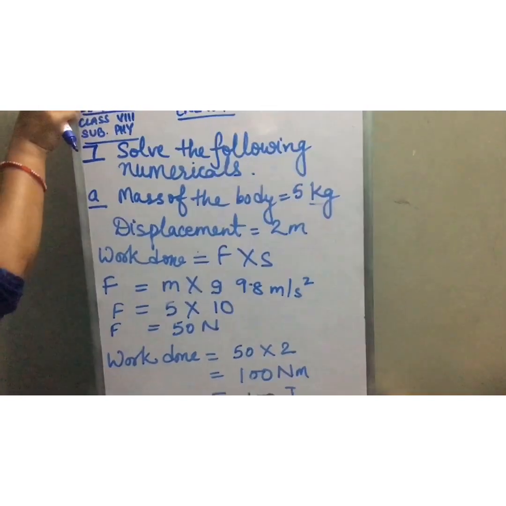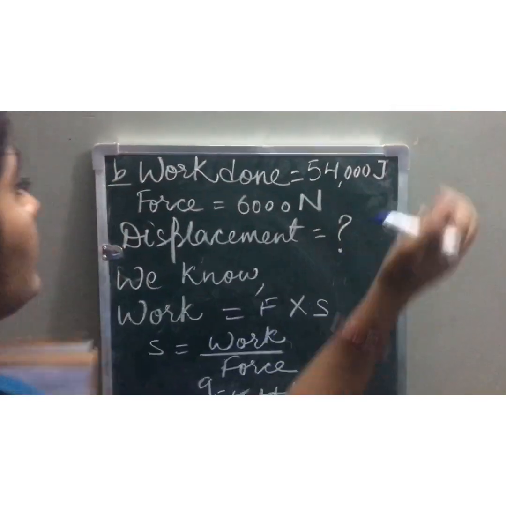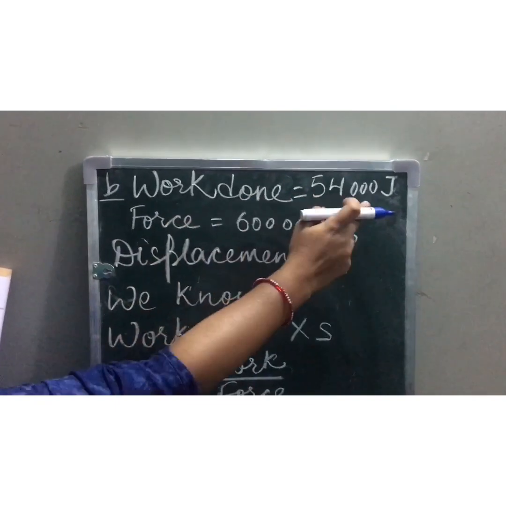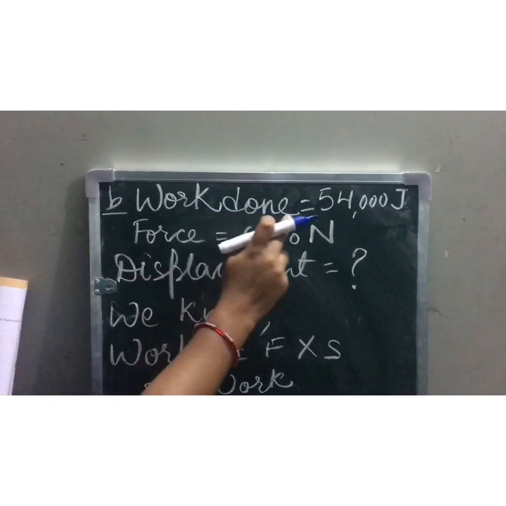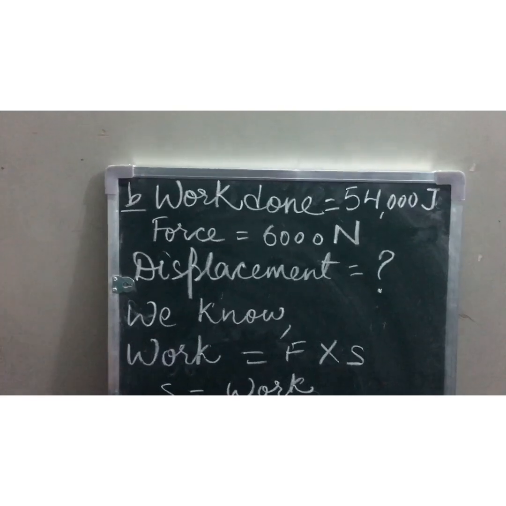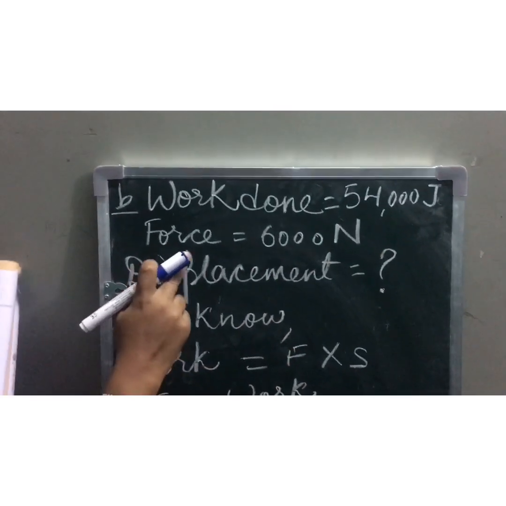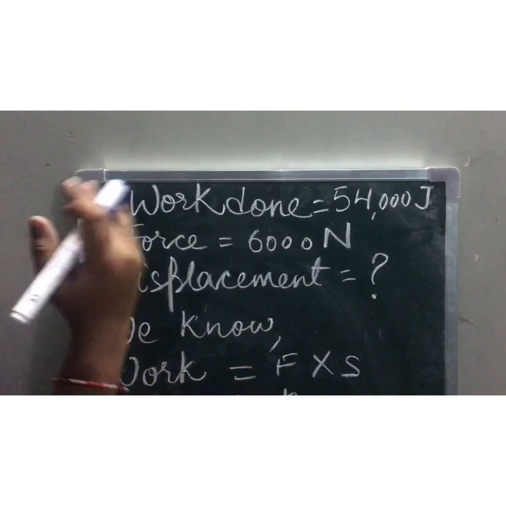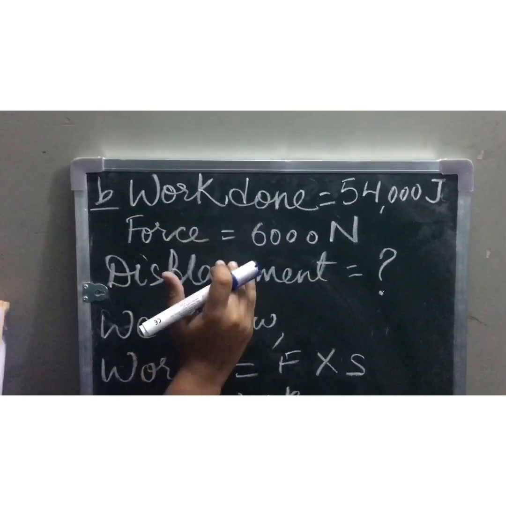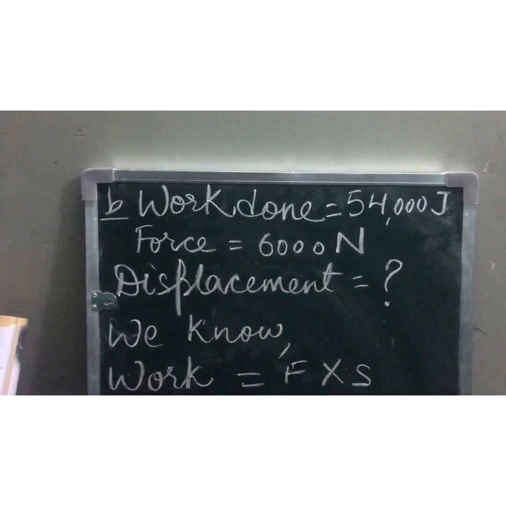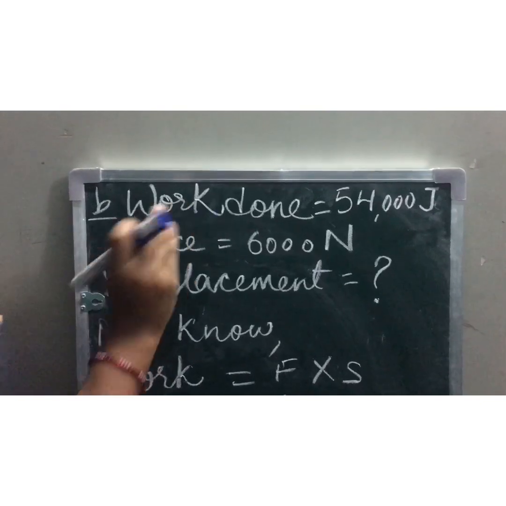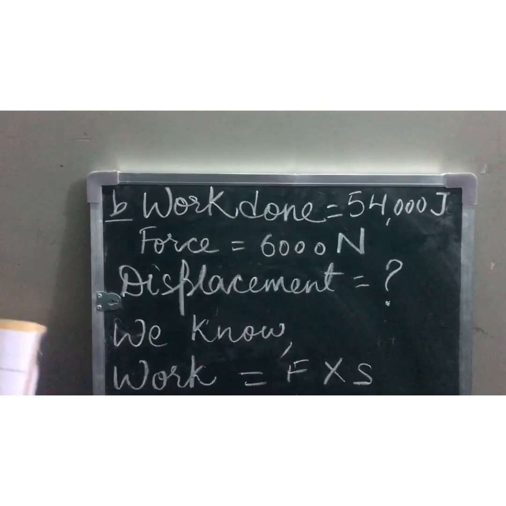Now, second question, students. The second question says that an engine does 54,000 joules of work. That is, the work done by the engine is 54,000 joule by exerting a force of 6,000 Newton. That means work done is 54,000 joule, and the force applied to do this work is 6,000 Newton. You have to find the displacement. It is a direct question, students. Work done is given, force is given, displacement you have to find.